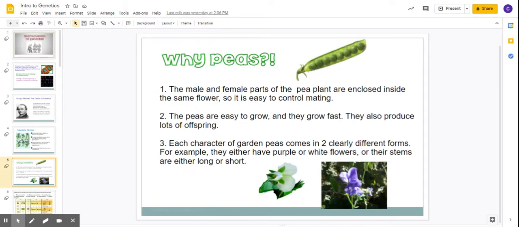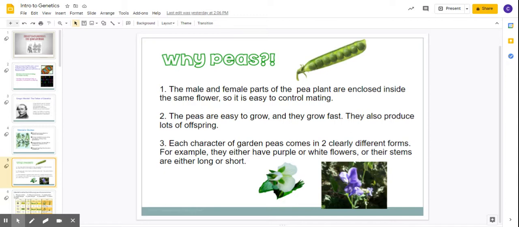So why pea plants? Well, for one thing, the male and female parts of the pea plant are on the same flower. So it can be very easy to control mating. If you don't want the flower to self-pollinate, for the pollen to fall from the male part of the flower, the stamen, onto the female part of the flower, which is called the pistil, you can just cut it off. Okay, so you can cut off the little stamens that make the pollen with some scissors, and then you can take them over to another flower and pollinate that flower with the stamen that you just cut off. So you can control which plant mates with which other plant.